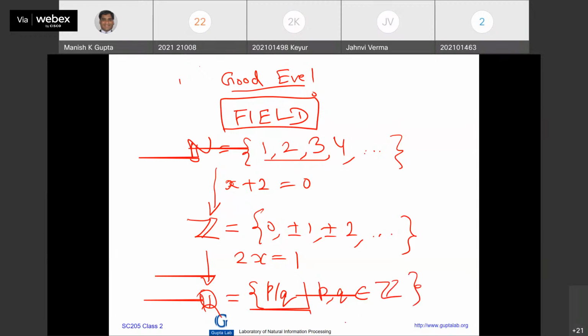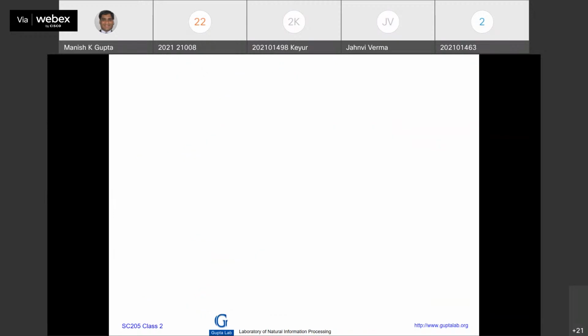Integers, and Q is not equal to 0. So this was the set of rational numbers. But there were a couple of issues with this. There were equations like, which equation next? x square is equal to 2. Just an example. So this equation has a problem, so you need to extend it further. And then you invented real numbers.